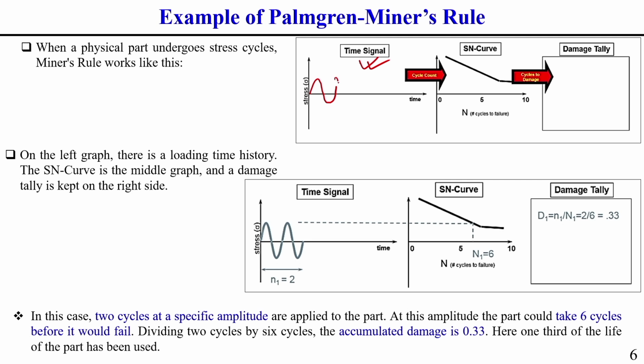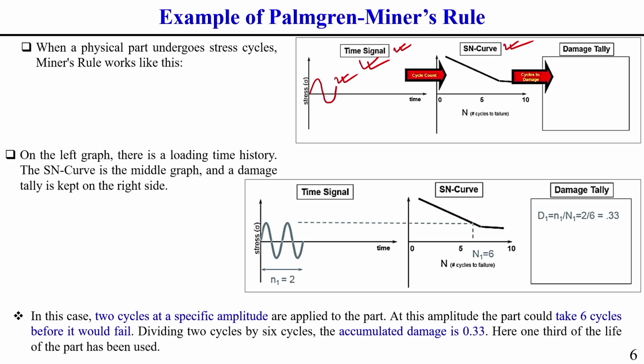After that we have to tally the time signal with the SN curve, and with the SN curve and this time signal we need to find the damage factor.